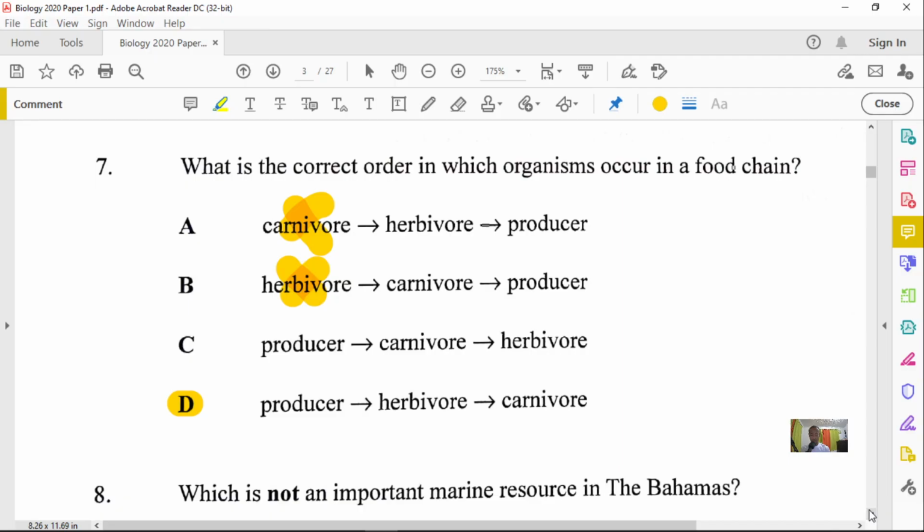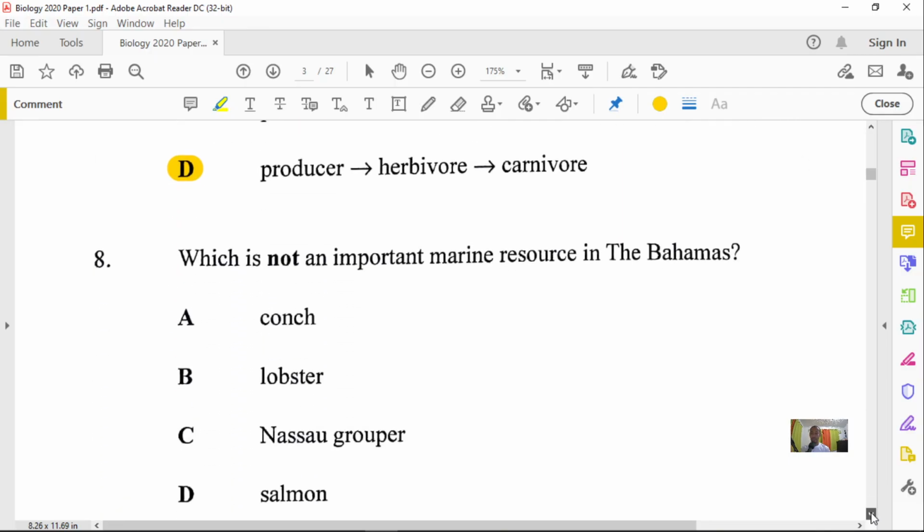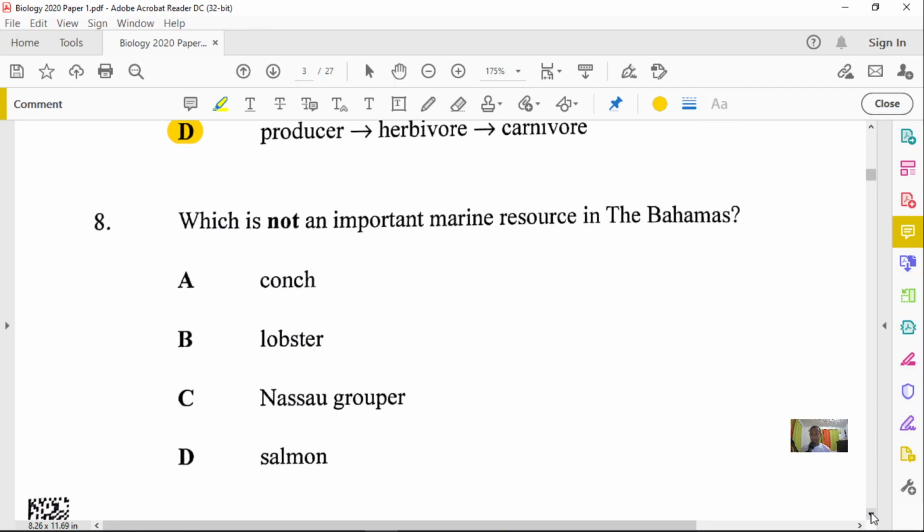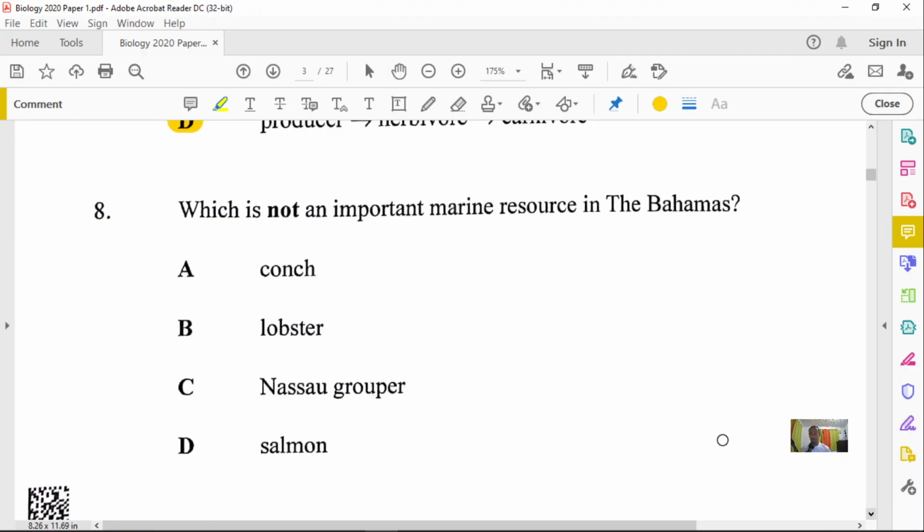All right, question number 8. It said, which is not an important marine resource in the Bahamas? And so if you look at conch, everybody knows that conch is famous in the Bahamas. Lobster indeed. Nassau grouper, absolutely. So the salmon is the only one that is not an important resource within the Bahamas itself. Now let's go to question number 9.